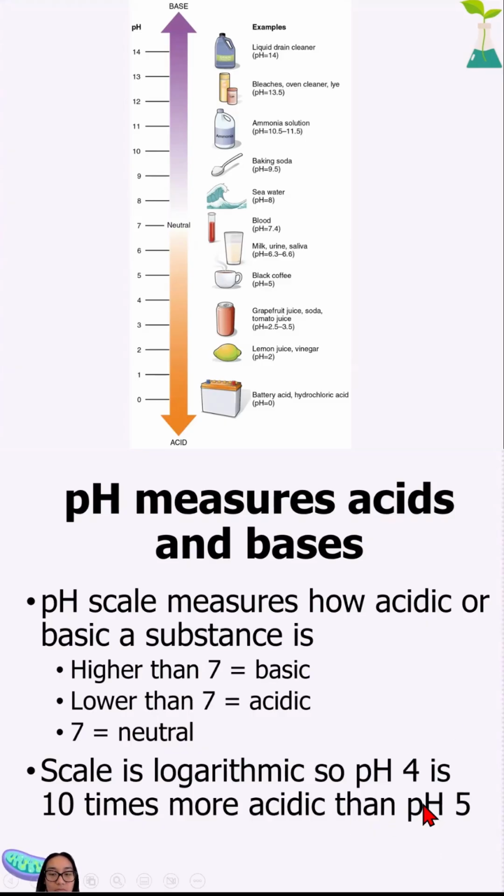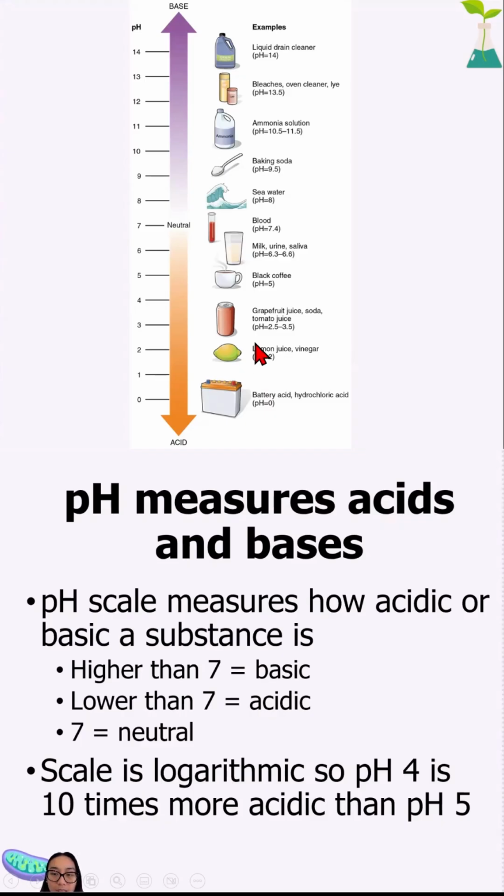So in the example that I put, pH 4 is 10 times more acidic than pH 5, right? So the further down we go, the more acidic we are. Now 5 is acidic and 4 is also acidic, but 4 is 10 times more acidic. So not just 1 times more, but 10 times more acidic. And so that gives you a little bit more perspective as to how acidic that actually is.